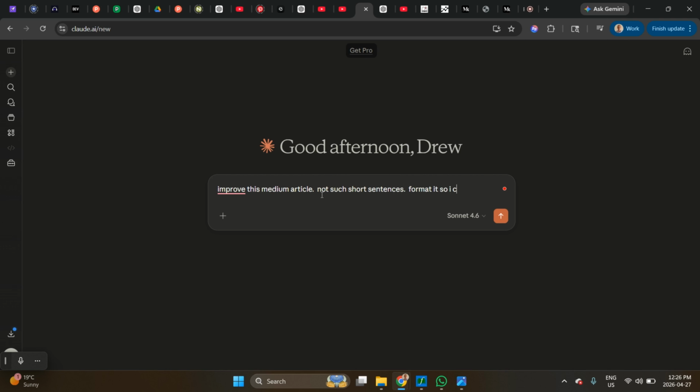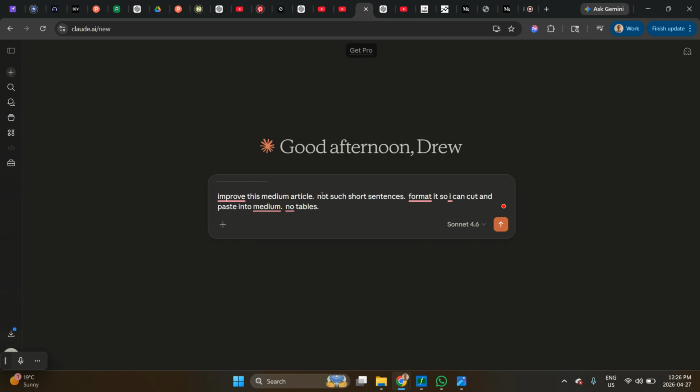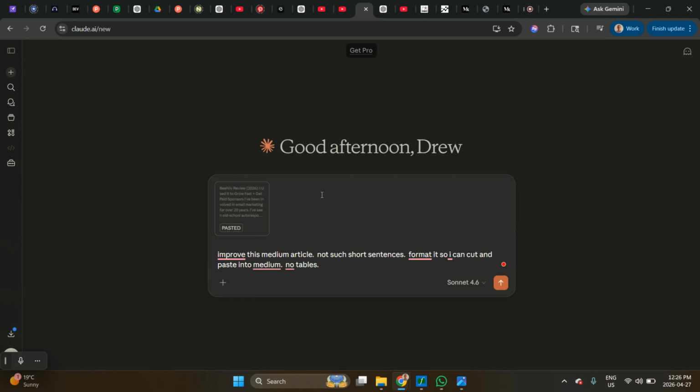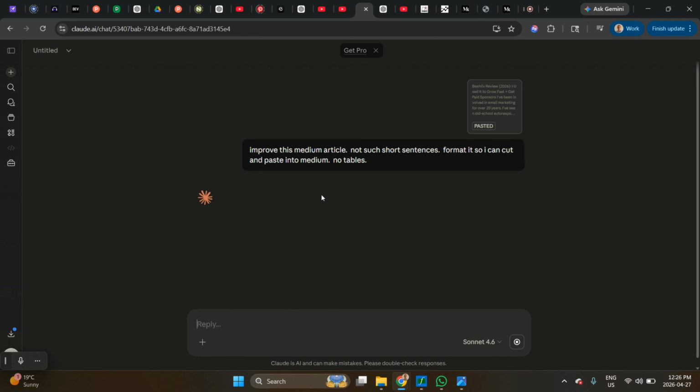Format it so I can cut and paste into Medium. And you could cut and paste this into a blog too. And I'll say no tables. If you want to make a table, don't do that in Medium. You can get it to do a table later, but Medium doesn't accept it.